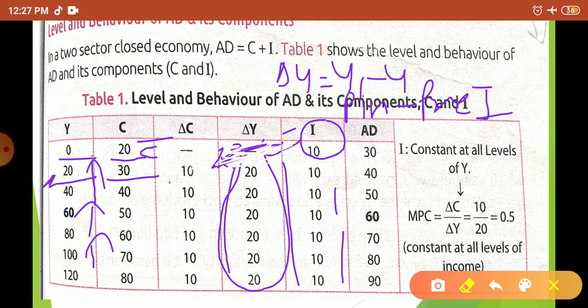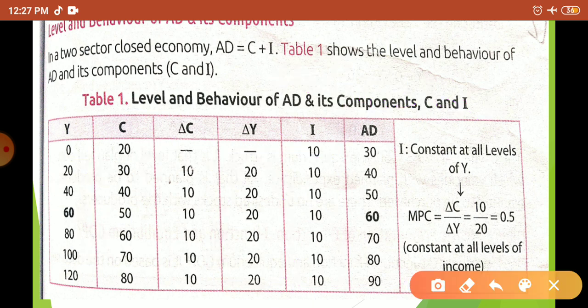Okay, now moving on, here you can see कि when income is 60, consumption is 50. Okay, and at that time AD is what? 60. So I had told you ना कि economy is in equilibrium when AD is equal to AS. AS means what? Income.